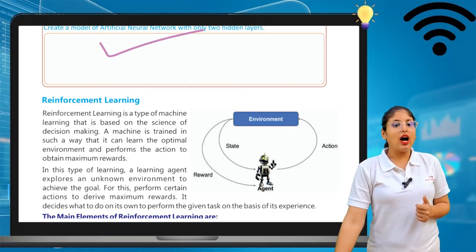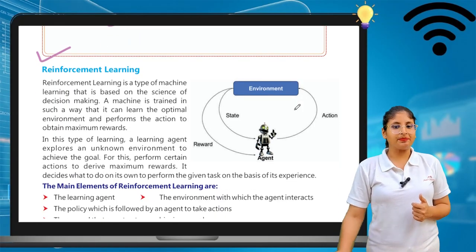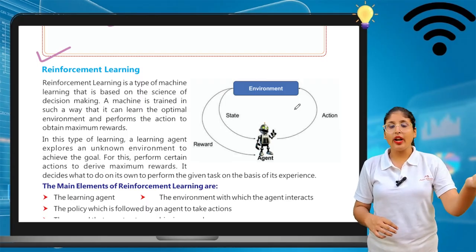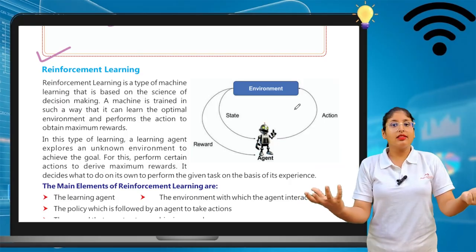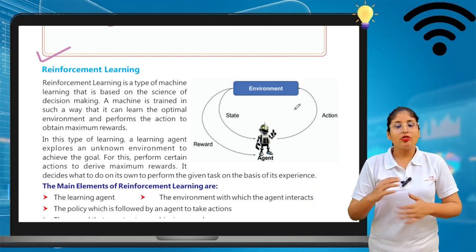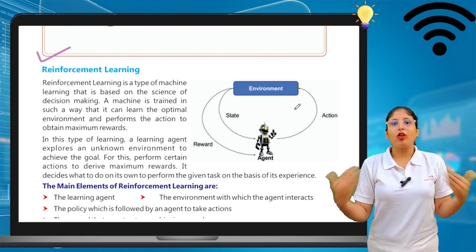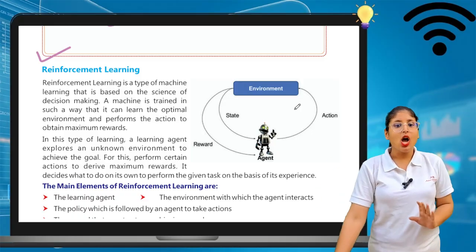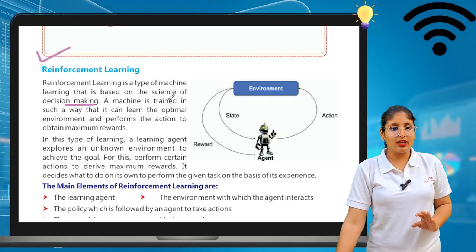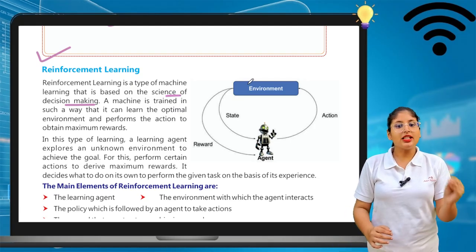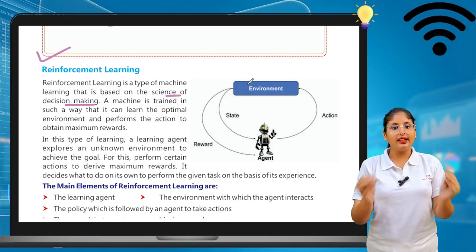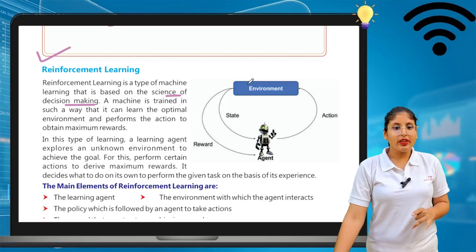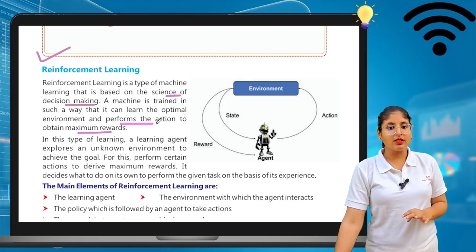Now we will see reinforcement learning. Reinforcement means when you mark the correct answer, you get the reward, and when you don't mark the correct answer, you get a penalty. So reinforcement means they give you feedback. Reinforcement learning is a type of machine learning that is based on the science of decision making. A machine is trained in such a way that it can learn the optimal environment and perform the actions to obtain maximum reward. So with the help of this, we are able to obtain the maximum reward out of it.